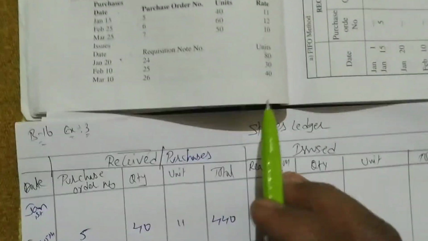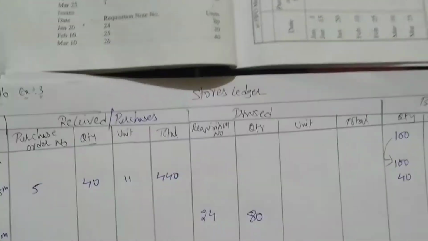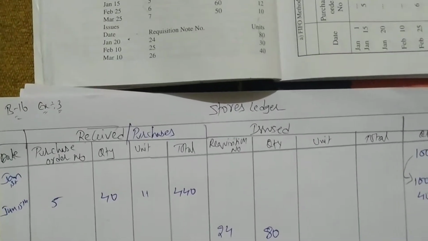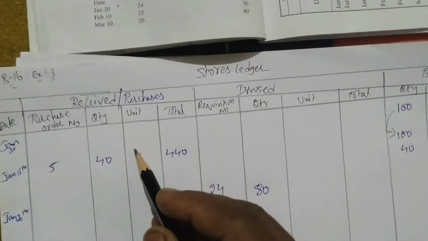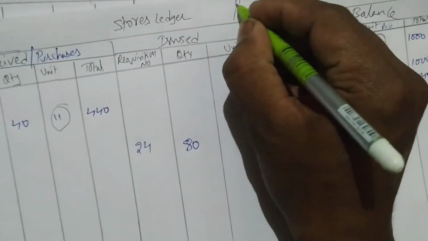Price is not given. See, this is issue of materials. Issue price will not be given. He'll give the balance price and the purchase price, but he'll not give the issue price. Now, which method are we doing? We are doing the FIFO method.